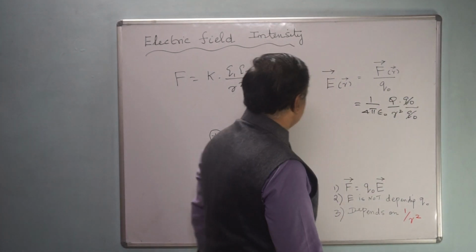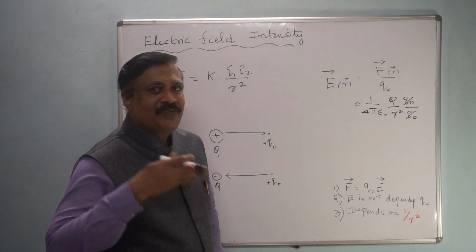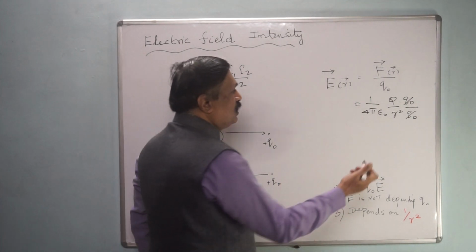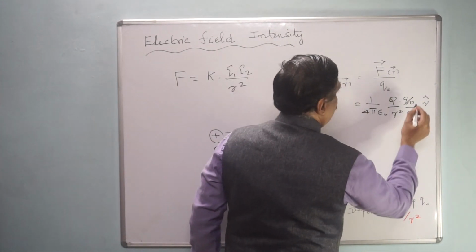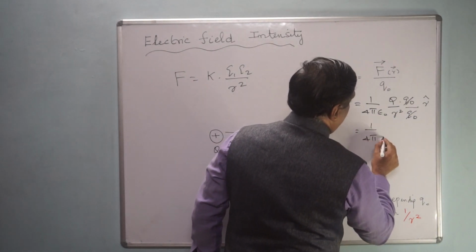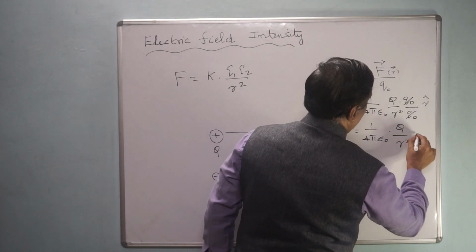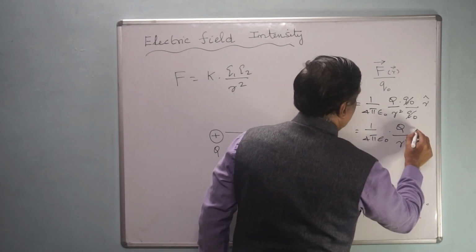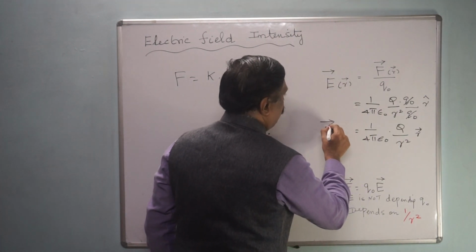Force is a vector quantity because it has a direction. Here the electric field also has a direction. Therefore E equals 1 by 4 pi epsilon 0 Q by r squared. You can put r hat also.